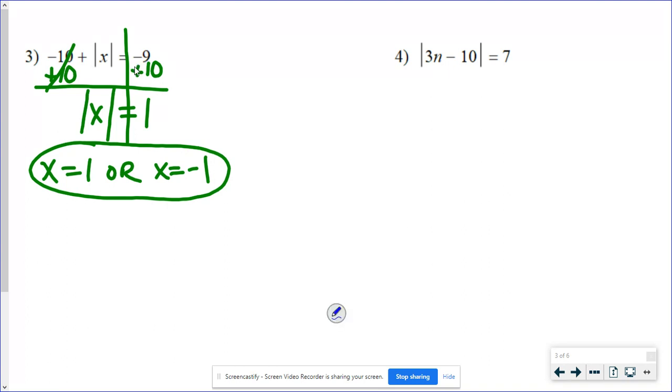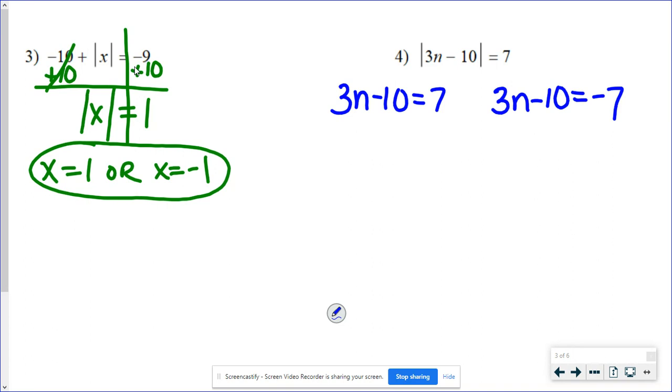In number 4, the absolute value is by itself. So I can write my two equations right away. My first one is going to be 3n minus 10 equals 7. The second equation, 3n minus 10 equals negative 7.